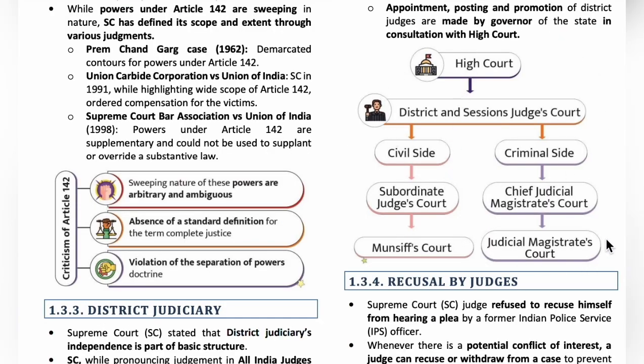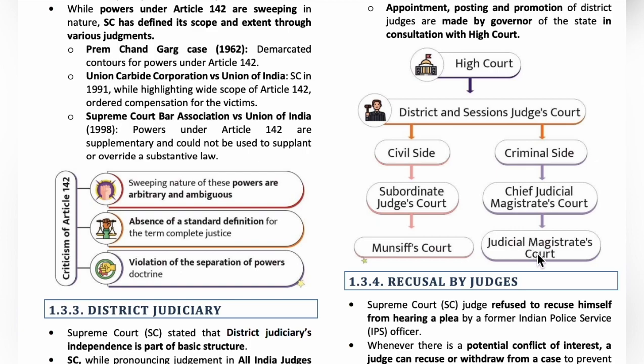Look at the cluster map over here. The High Court is the highest court in the state. Next, the district and sessions judge's court is the highest court in the district. So it is also the highest civil and criminal court in the district. Next, the lower court that deals with civil cases is the Subordinate Judge's Court, and the lowest court that deals with civil cases is the Munsif's Court. On the other side, the lower court that deals with criminal cases is the Chief Judicial Magistrate's Court, and the lowest court that deals with criminal cases is the Judicial Magistrate's Court.